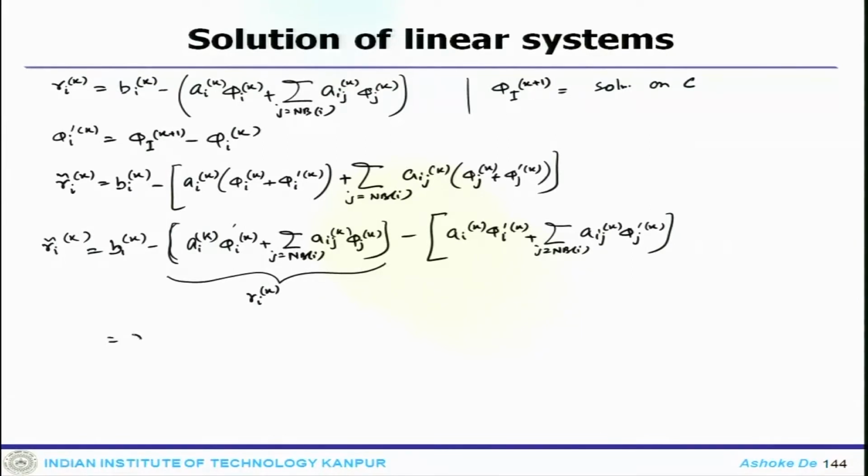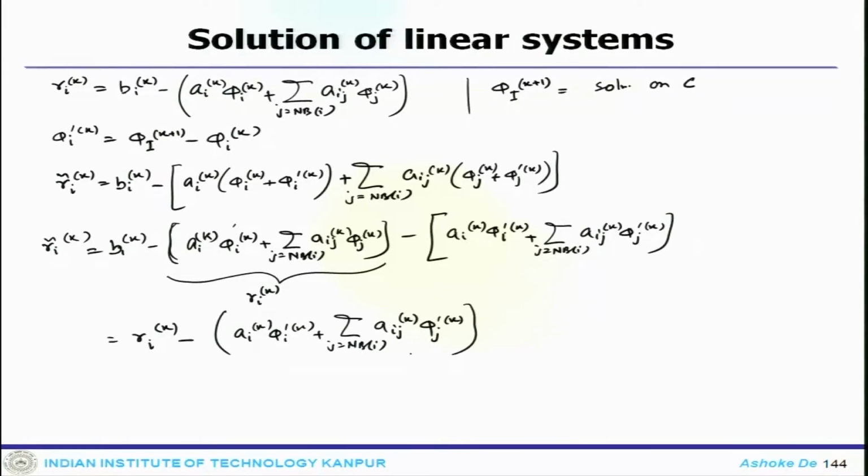So, one can write this as R_I^k minus A_I^k phi_I prime^k plus the summation over j in NBI of A_Ij^k phi_j prime^k.